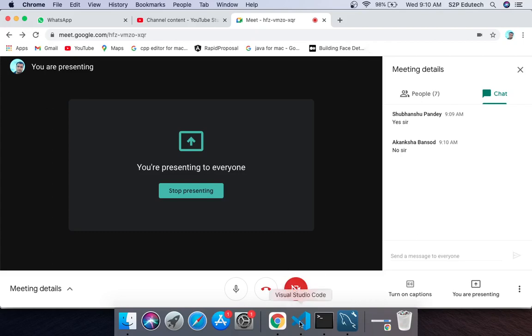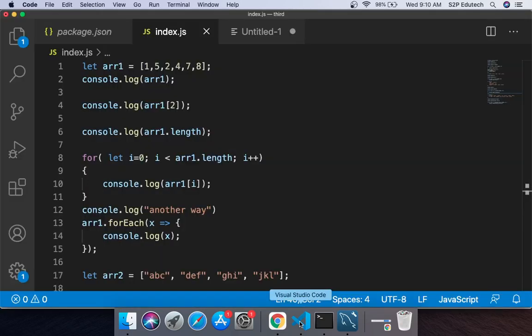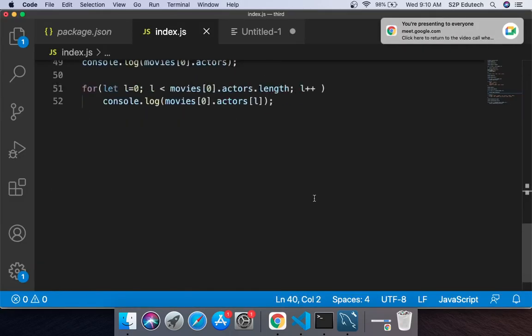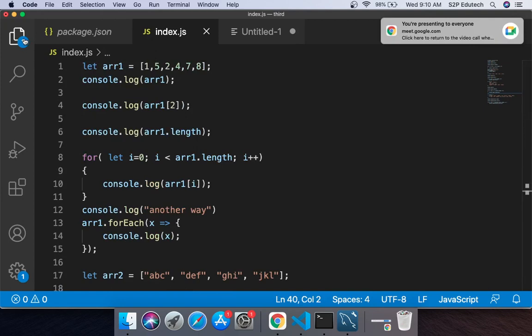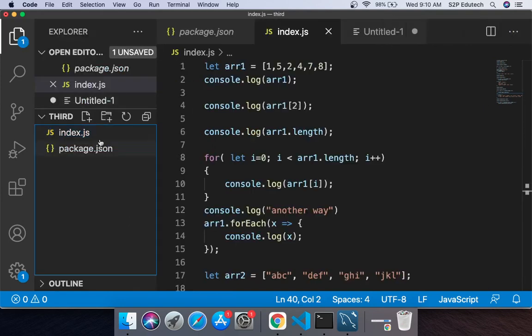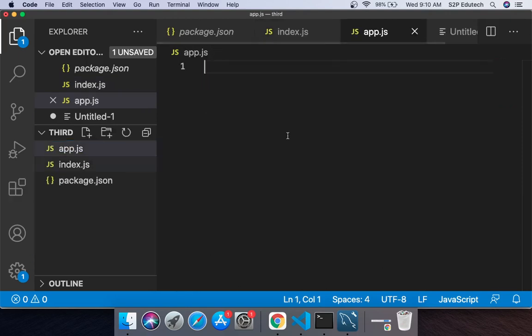Okay, so what we are going to learn today is something called callback functions. Right, so what I'll do is in the same page, I'll create another file. I can call it app.js. I'm just creating this file so that I'll be able to run it individually. Nothing specific. वो index.js में बहुत सारी चीज़ें हो गई थी. That is the reason मैंने दूसरी फाइल बनाई.